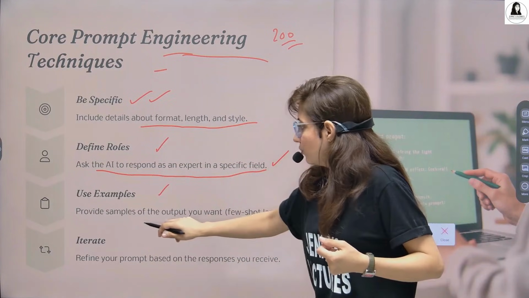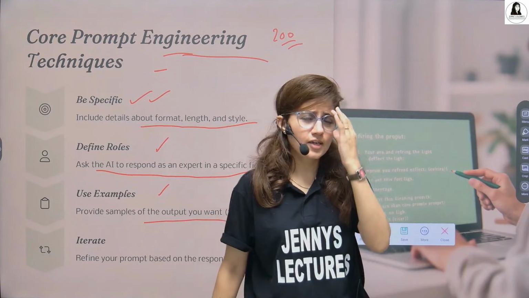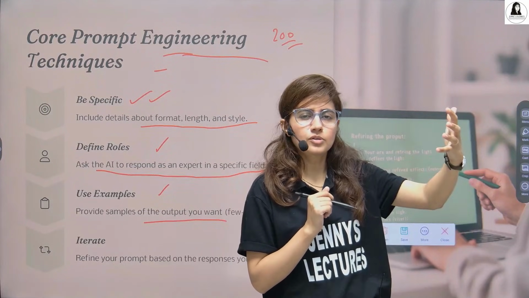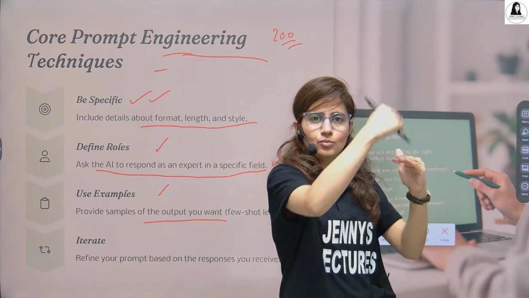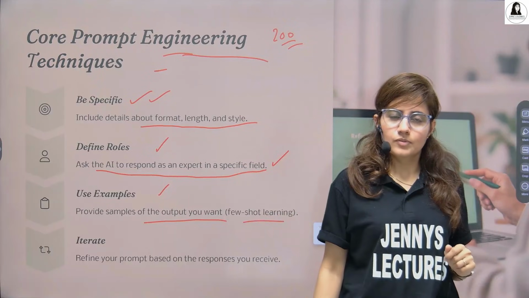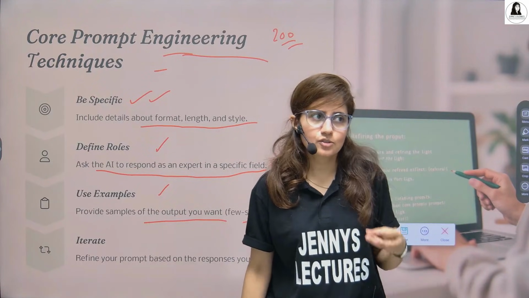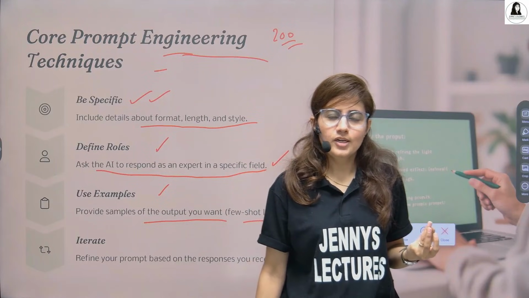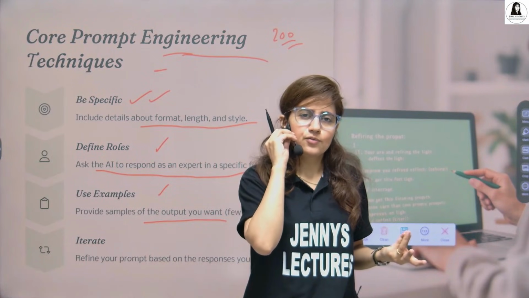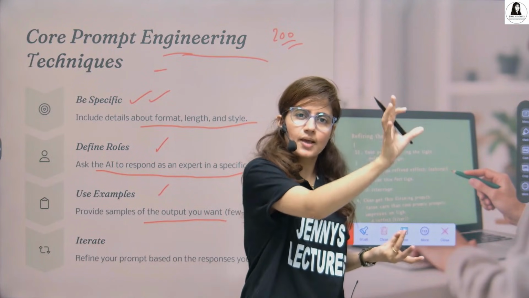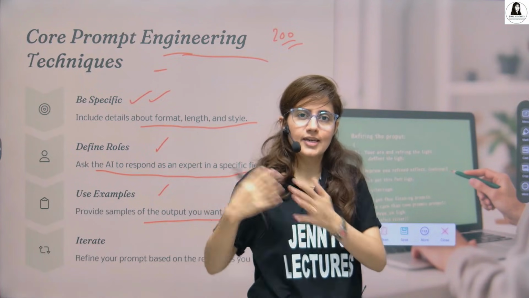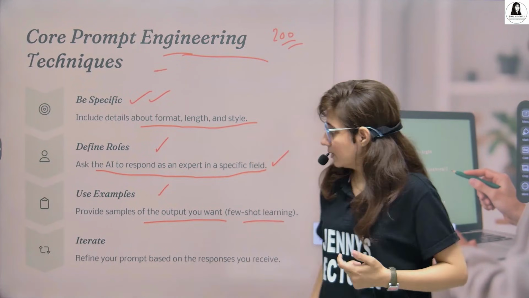Use examples. Provide few examples. Sample output you want. You can give this also, like this is my input, this kind of output I want. You just provide a few output examples, and now AI will learn from those outputs and give you the output accordingly. So this is known as few shot learning. There is zero shot learning, there is one shot learning, there is few shot learning. Zero shot learning means without providing sample output or demo, it will learn automatically and give you the output. One shot means you just provide one example, one sample, and it will automatically give you the next outputs according to that sample. Few shot I have explained.